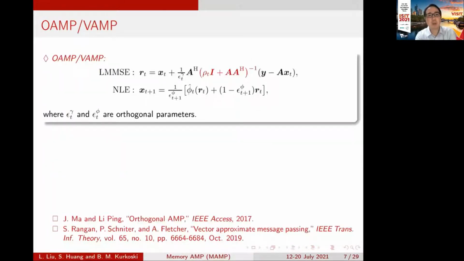OAMP and VAMP are proposed to solve the weakness of AMP, and they are given by these formulas, and I will also not go into the details. The key point of OAMP and VAMP is that they are also Bayes optimal for any unitarily invariant matrix, but the weakness of OAMP and VAMP is that they involve a high complexity linear MMSE operation. For example, here it involves a matrix inverse for a large matrix.